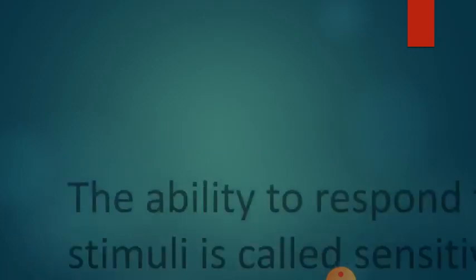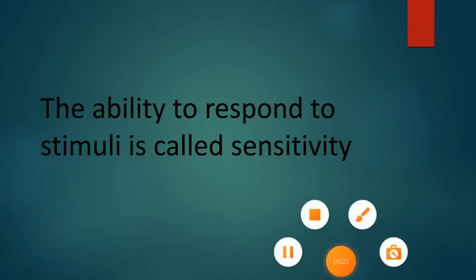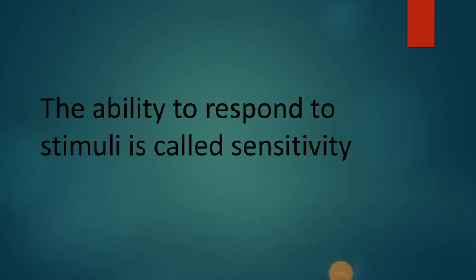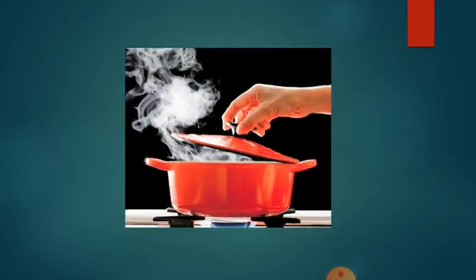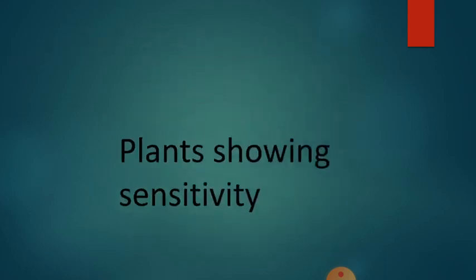Now we will learn the definition for sensitivity. Again, a definition is given to you. Define sensitivity. The definition goes like this: the ability to respond to stimuli is called sensitivity. When you touch a hot thing, immediately you pull back your hand. This is called sensitivity. What about plants?